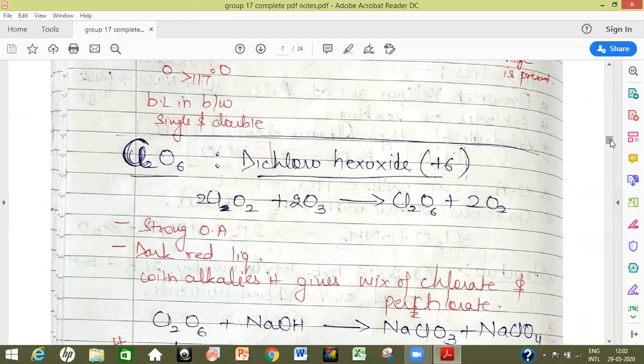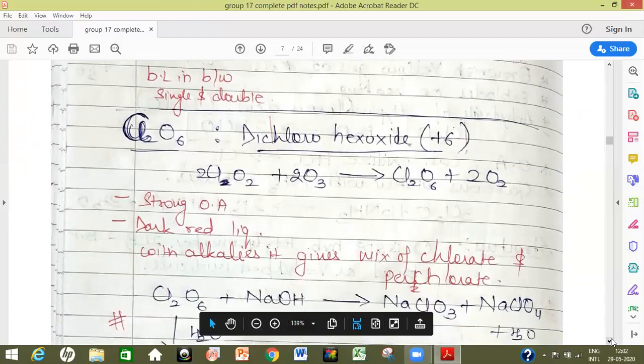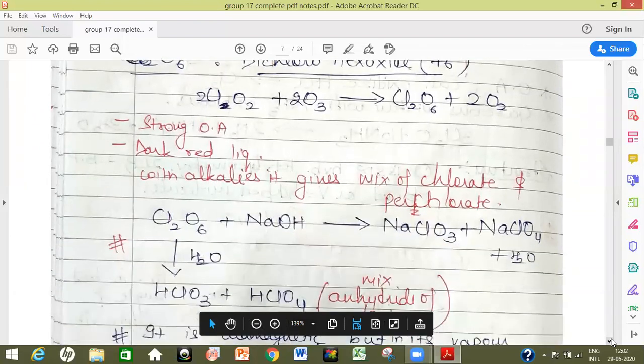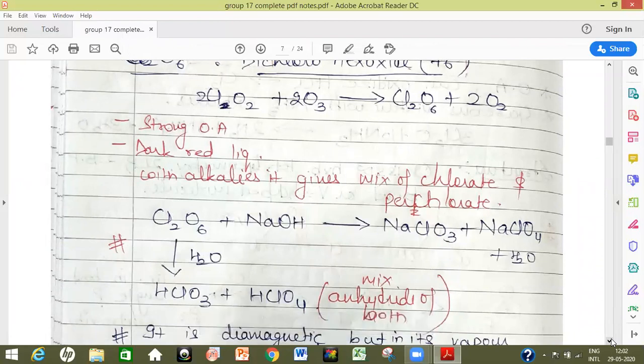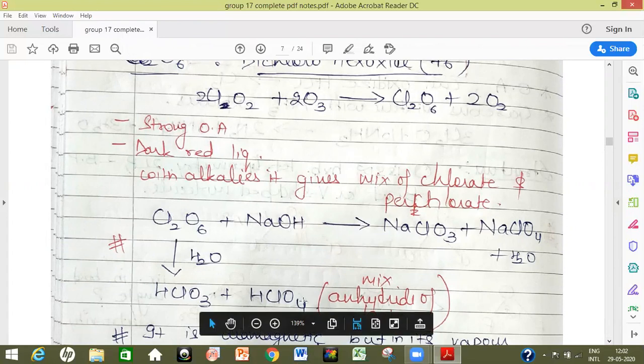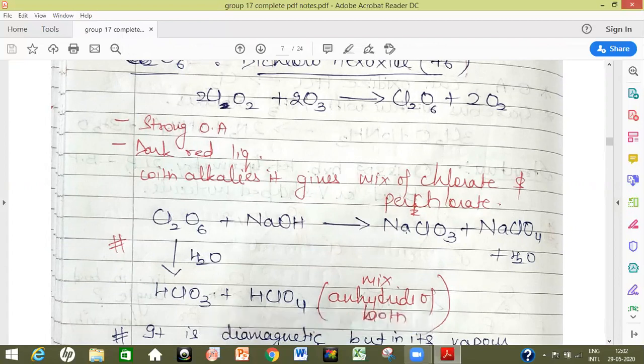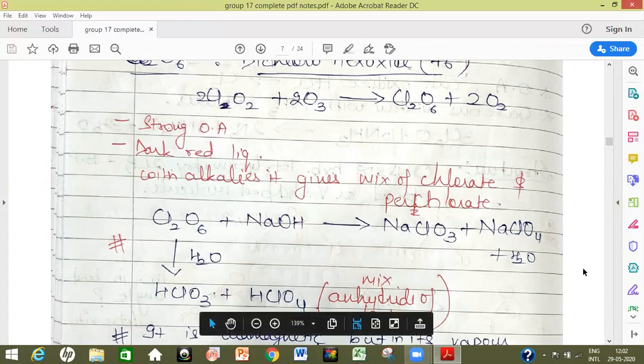Next oxide to be discussed is Cl2O6, which is dichlorine hexoxide. Here chlorine is in +6 oxidation state. It is prepared from chlorine dioxide. When it is oxidized, we'll get dichlorine hexoxide. It is strong oxidizing agent. It is dark red liquid. With alkalis, it gives mixture of chlorates and perchlorates. That means it is an anhydride of chloric and perchloric acid, and with alkalis, it gives us salts of corresponding oxoacids, that is chloric acid and perchloric acid, and we get sodium chlorate and sodium perchlorate.